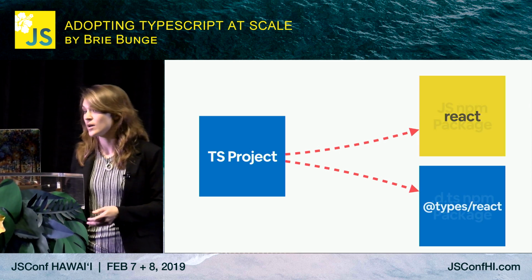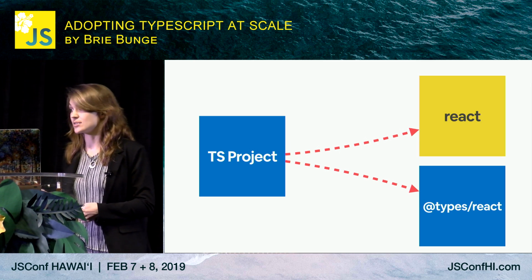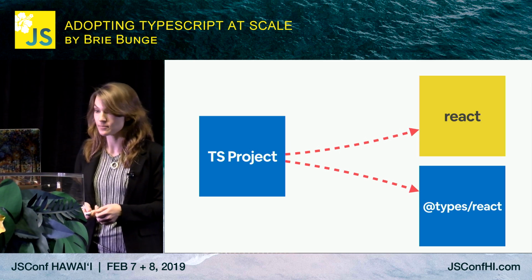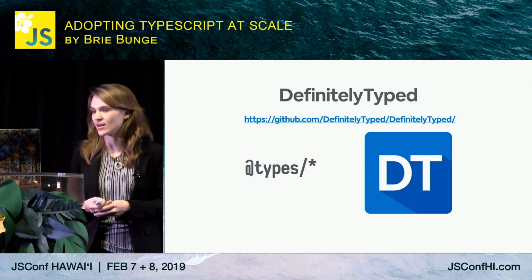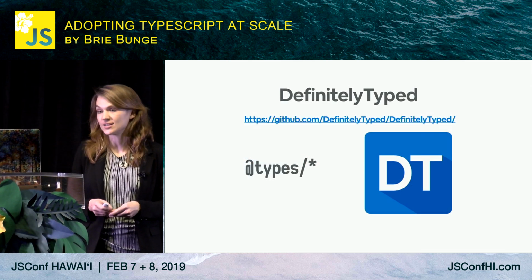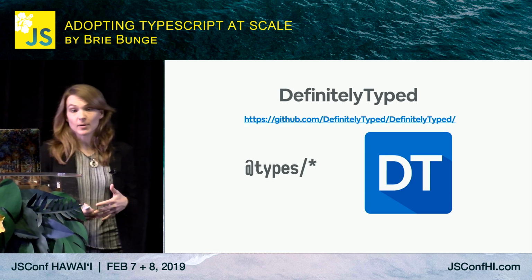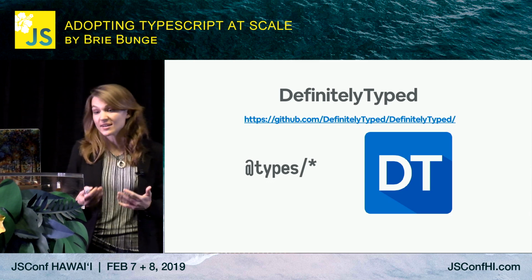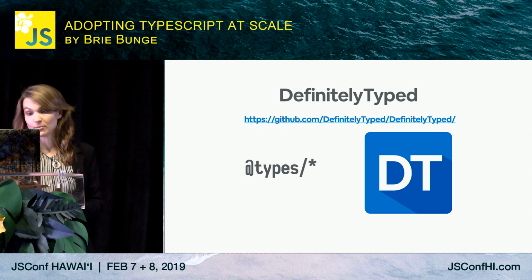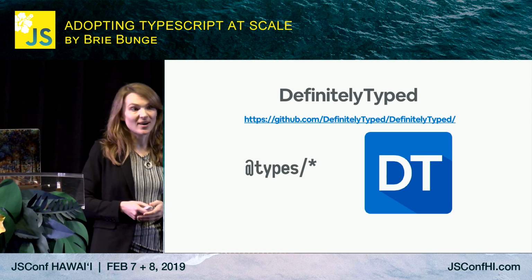And this is how types for things like React work. You install React, and you can install a types React package. The types for React, along with those for 5,000 other packages, live in DefinitelyTyped, a community-maintained repository. The vast majority of public dependencies we had in our main repo were already typed in DefinitelyTyped. The active community around TypeScript was a major selling point. And we've contributed back. I'm sure there are people around this room that have contributed back. Thank you.